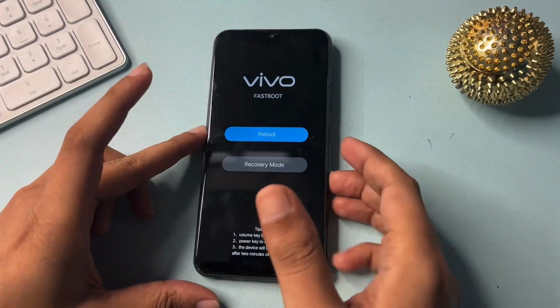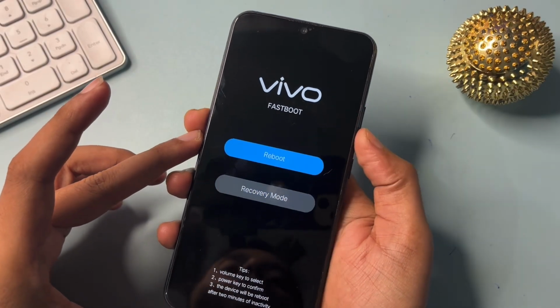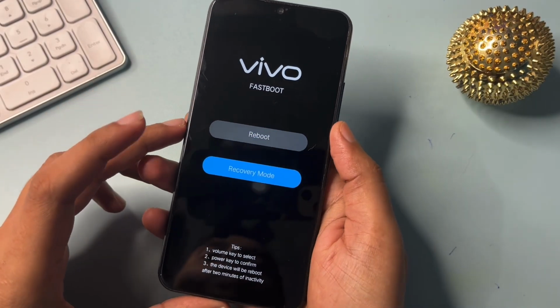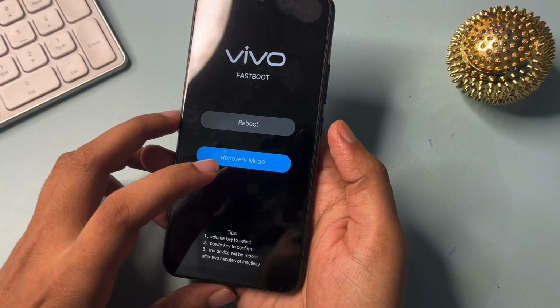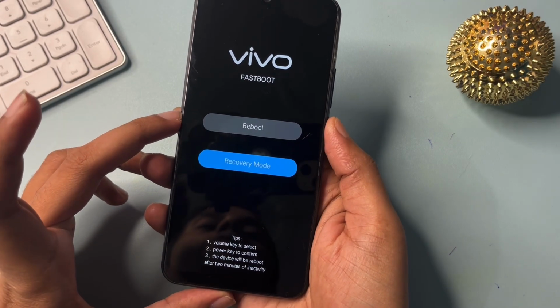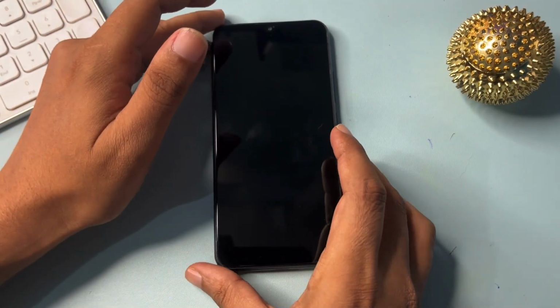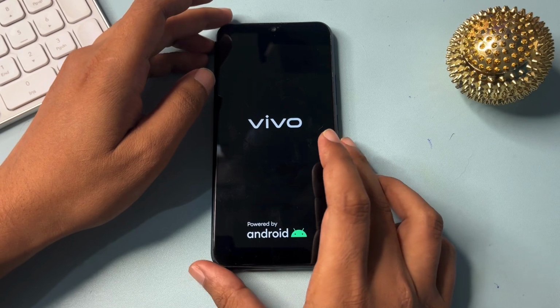You will have to use the volume down and up buttons to go up and down. Here simply go down to the recovery mode option, and to select this option you will have to press the power button. When you select this option, a new page will appear. You can see within seconds.